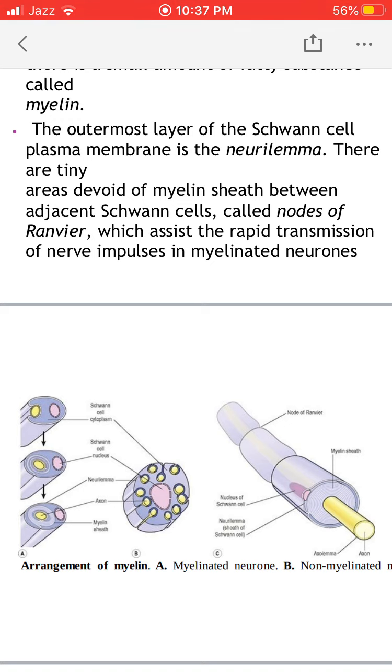In the central diagram, you can see multiple axons passing through the membrane of the Schwann cell. There is a single Schwann cell through which a large number of axons pass. So there is just a single layer of Schwann cell membrane around the unmyelinated neuron. The membrane of the Schwann cell does not make multiple layers in the case of unmyelinated neurons. Again, on the rightmost side you can see the myelinated neurons, and there are multiple layers of Schwann cell membrane, which results in the formation of myelin sheath.